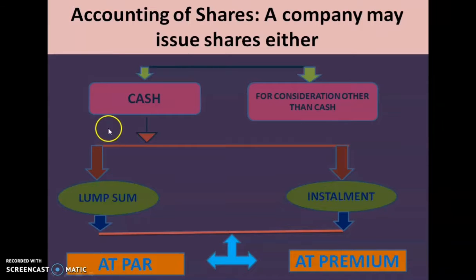Let us have a review of previous classes. In this chapter we have discussed the issue of shares in cash. In cash itself we have discussed two concepts, that is lump sum and installment. And under lump sum and installment we saw how to do the problem when shares are issued at par as well as at premium. Now we are moving to the next concept, that is issue of shares for consideration other than cash.